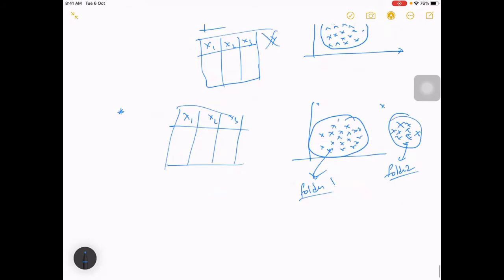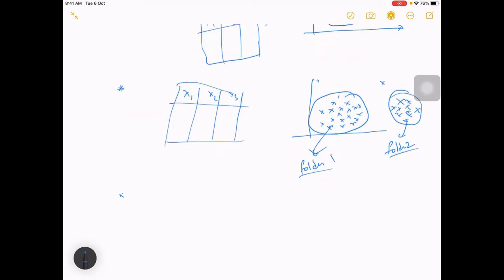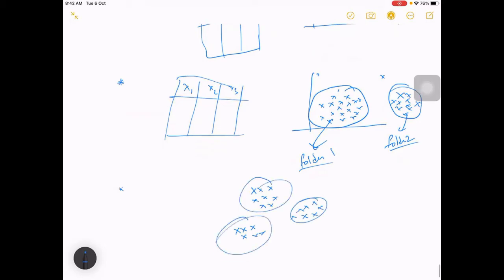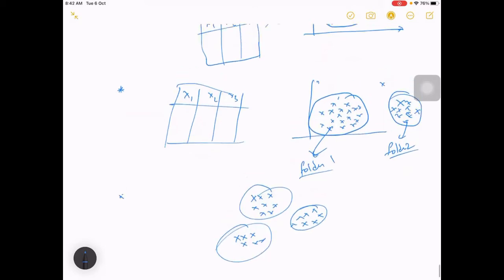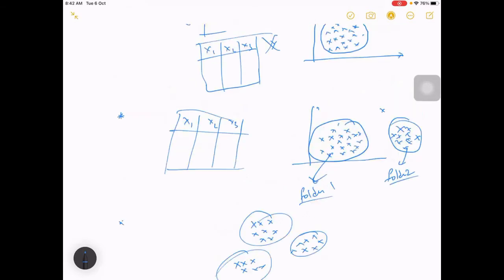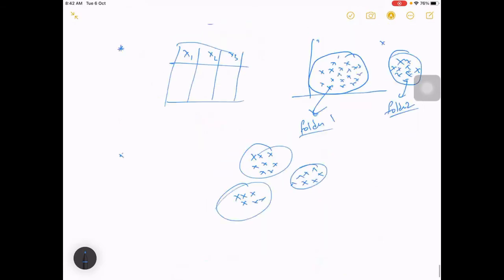Okay, so in some cases this may also happen: your features are such that if you take different kinds of features, all red cars and red bikes will come in one position, all green cars and green bikes will come in one position, and all blue cars and blue bikes will come in one position. It will form three different groups. So this is also possible, right? Based on our own features and their pattern, the data will automatically form into various clusters. So this is about the theory behind unsupervised learning.